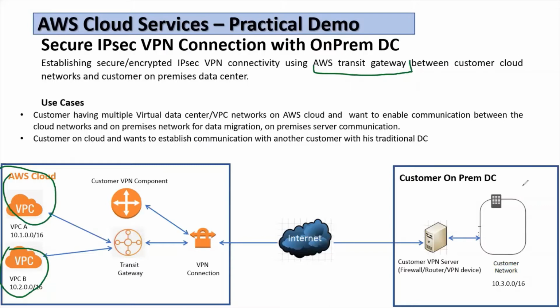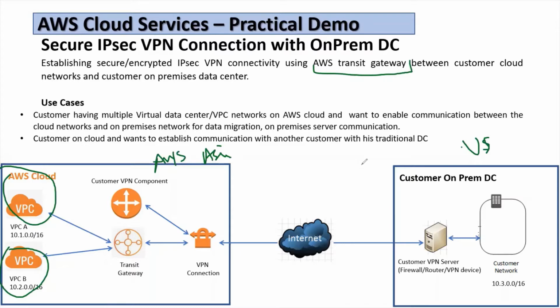As I explained in my previous video also, I'm not going to connect or create an exact customer on-premise data center, but what I'm trying to do is create these VPN components in region 1 in AWS cloud, and I'll create these components in another region. Like, this I'm creating in Asia, and this I'll create in US. It'll be the same as if we are connecting to customer on-premise, creating a similar sort of environment.